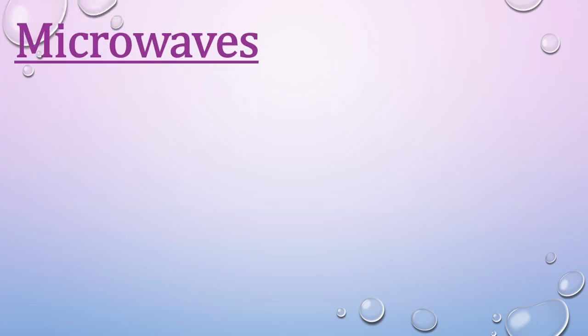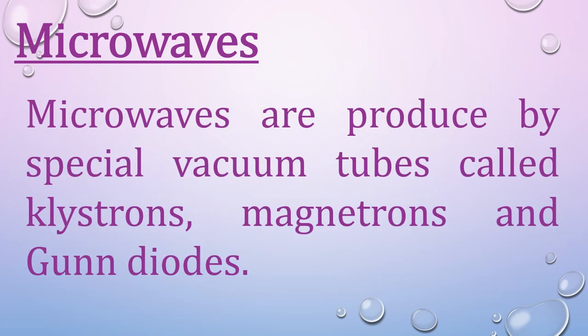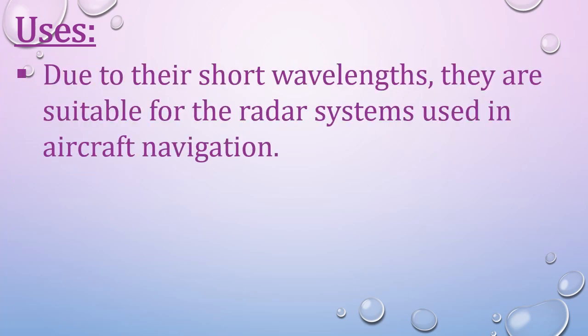We are all aware of microwaves because of the microwave oven. So how are microwaves produced? Basically, microwaves are produced by special vacuum tubes called klystron, magnetrons and gunn diode. Now what are the uses of microwaves? Due to their short wavelength, they are suitable for radar systems used in aircraft navigation. So in radar systems we use microwaves.